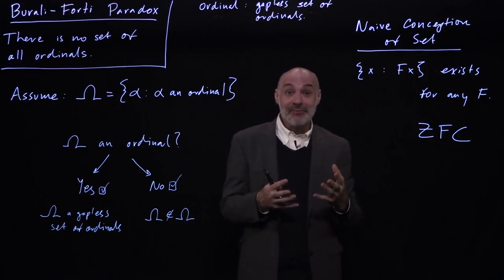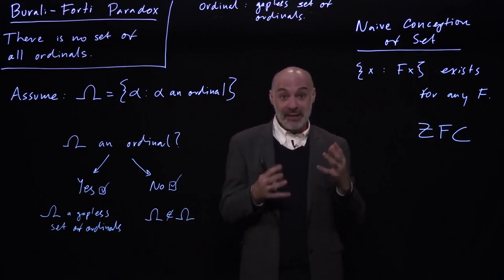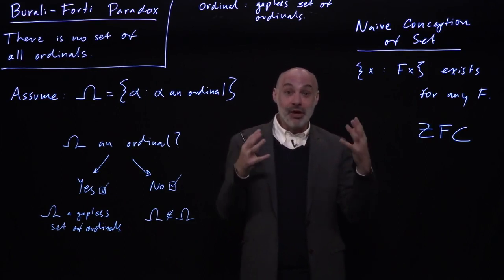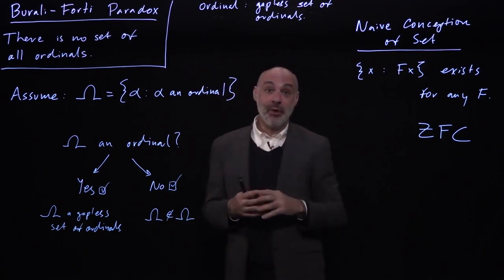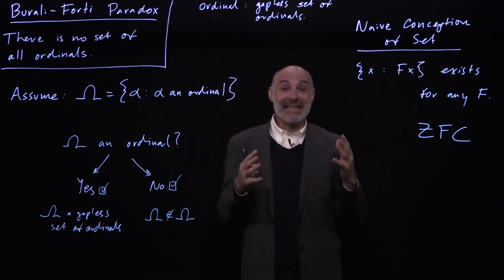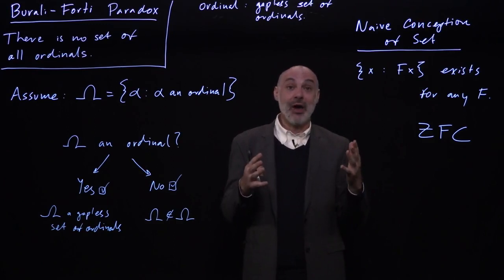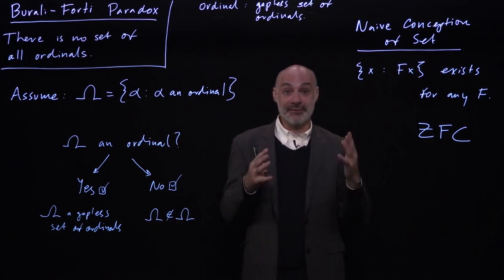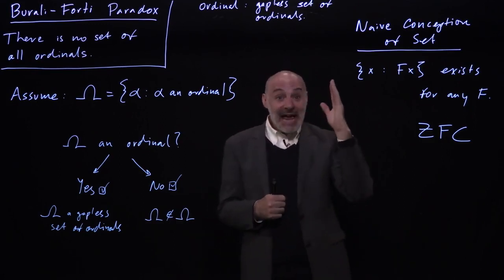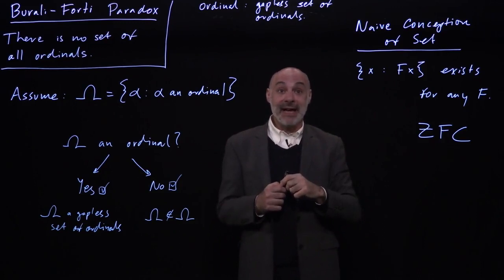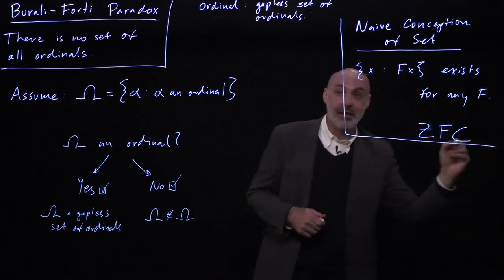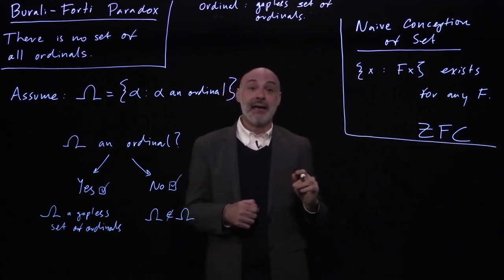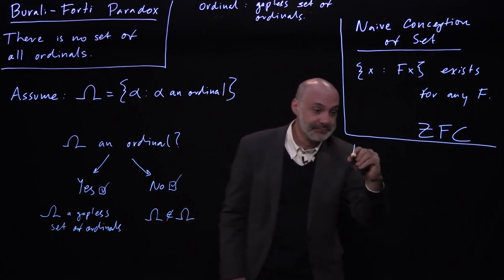On the other hand, they are not super principles. They do not derive from a unified conception of set. So a consequence of the Burali-Forti paradox is that it is not clear that we can base our set theoretic thinking on a very coherent conception of set. There is another way of getting to that same result, and in fact, it's the more famous way, and that is not via the Burali-Forti paradox, but via what is sometimes called Russell's paradox.